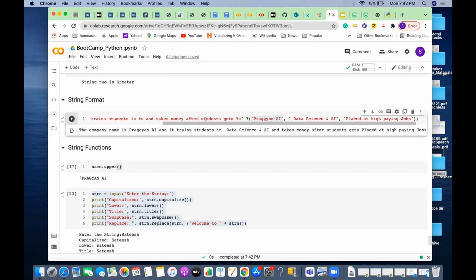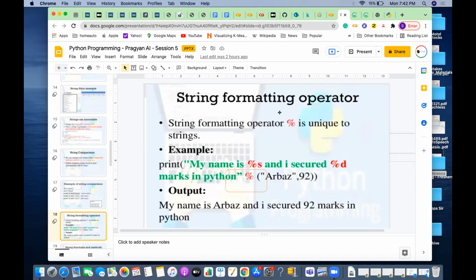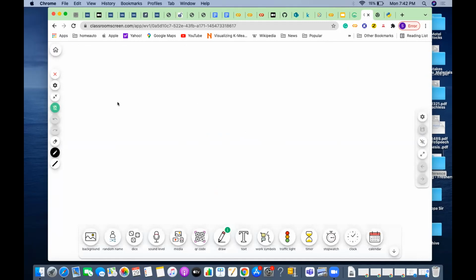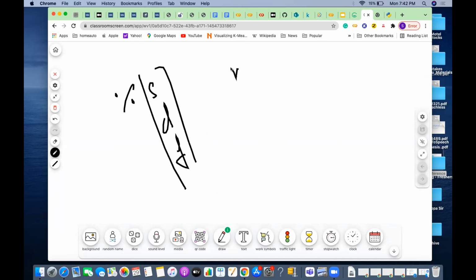So this is what is called formatting the string. I'm trying to format the strings using the format operator. All these are format operators, you already know, correct? In C you would have already used it. These are called format operators. Percentage S means a string value you will be printing. Percentage D means a numerical digit, an integer, will be printed. Percentage F means float. So you already know that, correct?